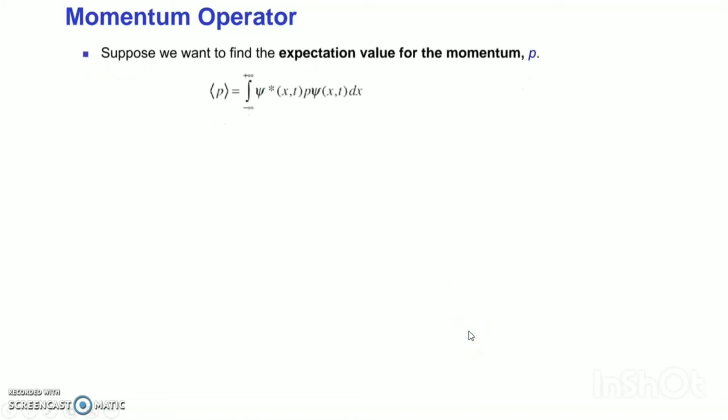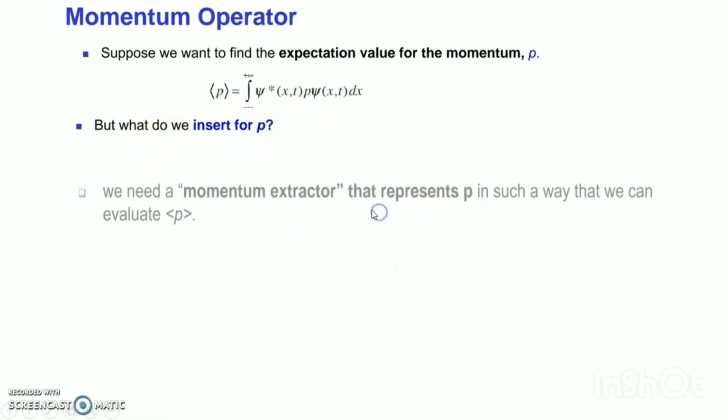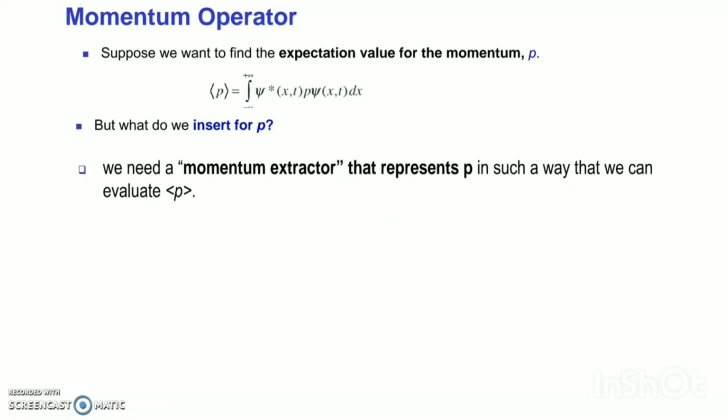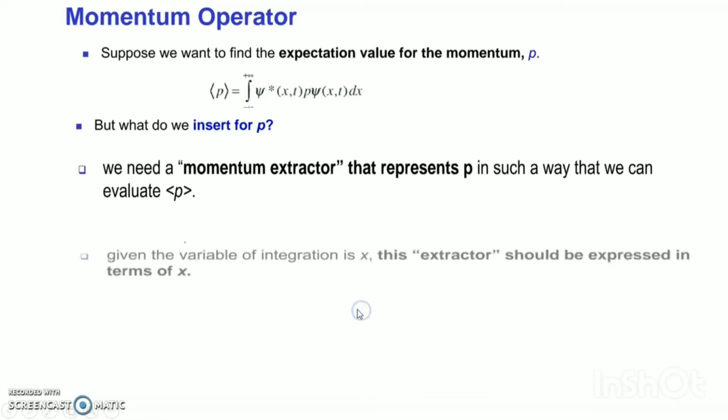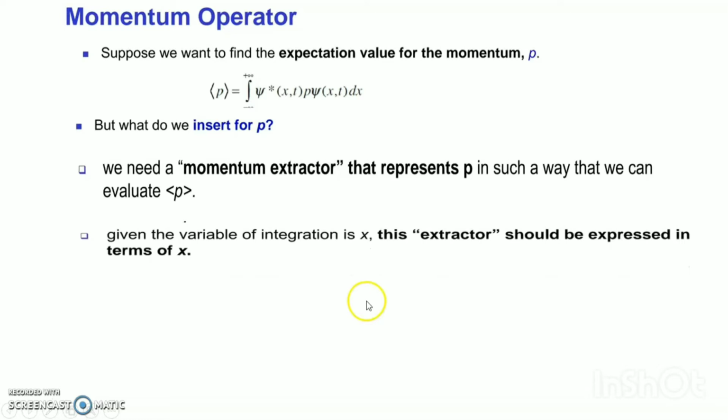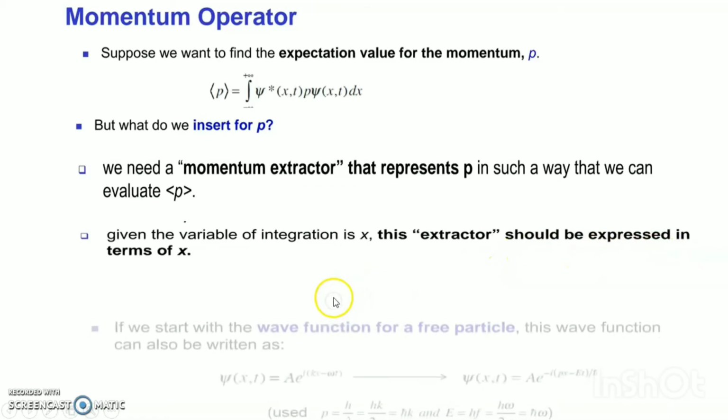Momentum operator. Suppose we want to find the expectation value for momentum p. So the expectation value of p is the integral of psi star(x,t) p psi(x,t) dx. But what do we insert for p? We need a momentum operator that represents p in such a way that we can evaluate it. Given that the variable of integration is x, the operator should be expressed in terms of x.